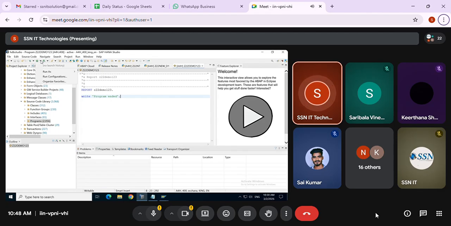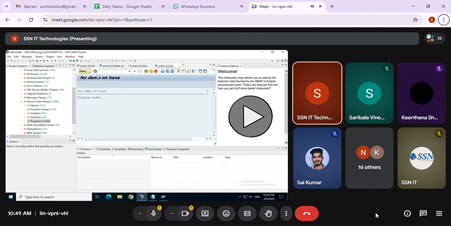Yeah. We are practicing, then you can easily see that. Run as ABAP application. Done. Program ended. So you can see the program SC38 as it is, run as. You can see the output. As ABAP application, you are going to run it. Clear, ma'am? So this is how we are going to practice.